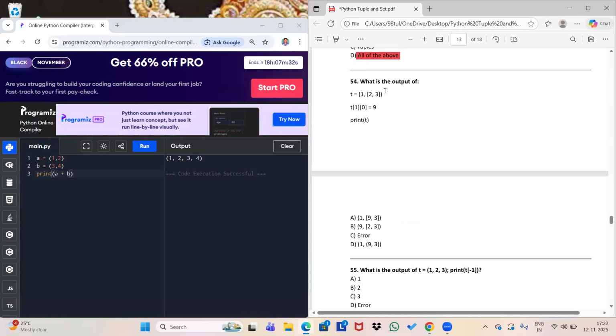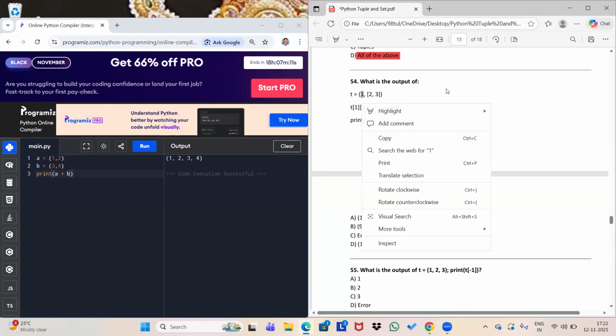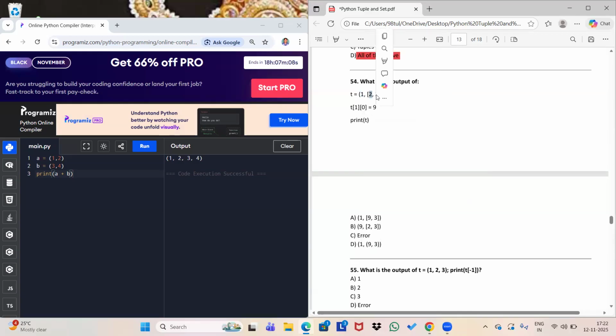Okay, now the next one, what is the output? So this is my tuple, and you know that 2, 3 is a list, I mean a list within a tuple. It's asking you to assign a value 9 in this tuple. This whole list is at the first index, and within this list, the zeroth index is 2.